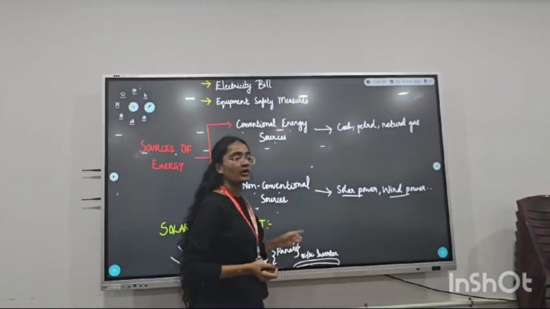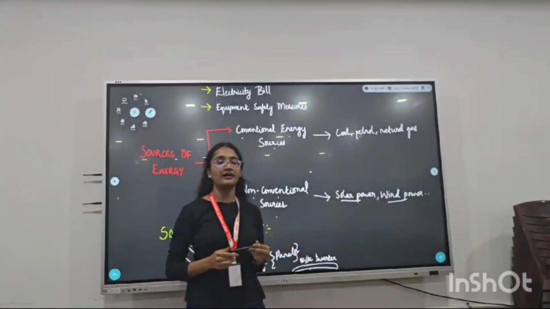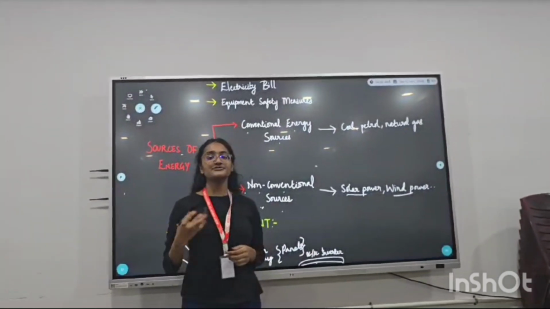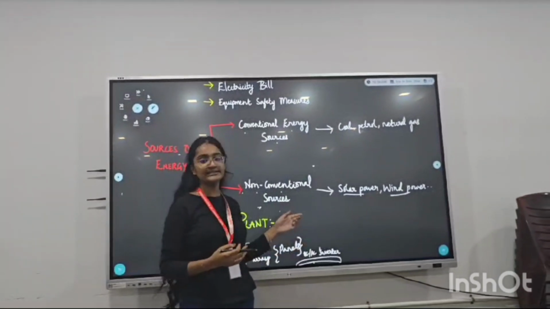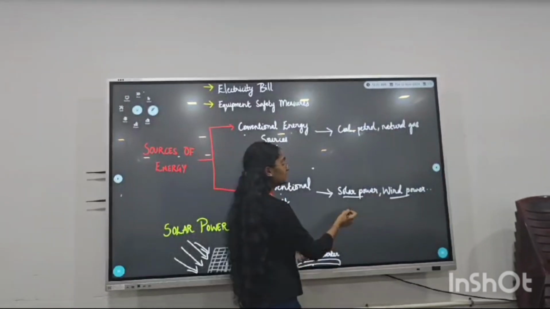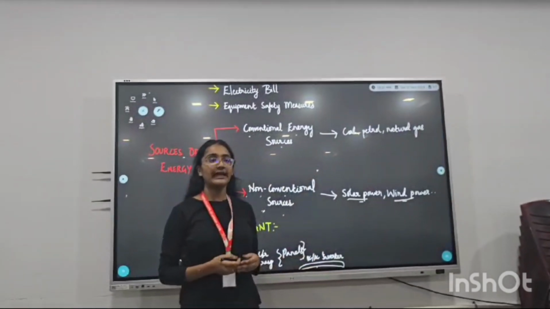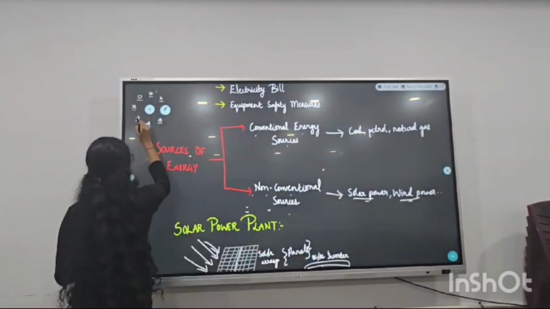Non-conventional sources of energy can be explained as the energy sources which can be produced fast, and also they are the cleanest sources of energy. For example, solar power, wind power. These do not cause any type of pollution and can be made easily.